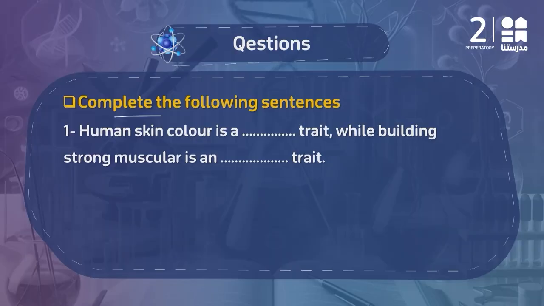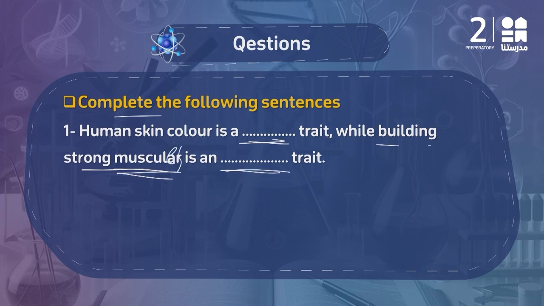Let's start another style of questions which is the complete part. In the first complete question you are asked: human skin color is a... trait while building strong muscles is what type of trait.